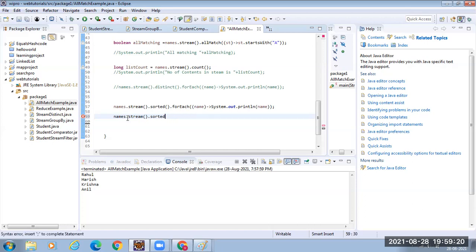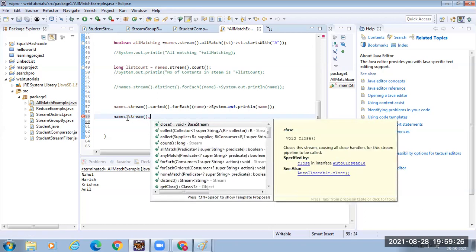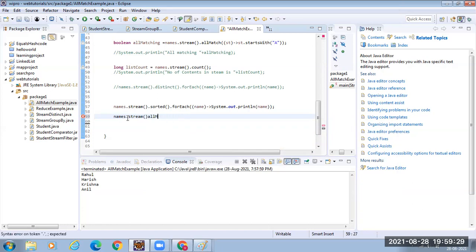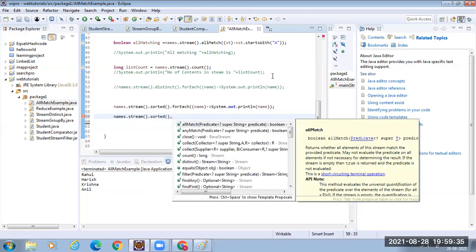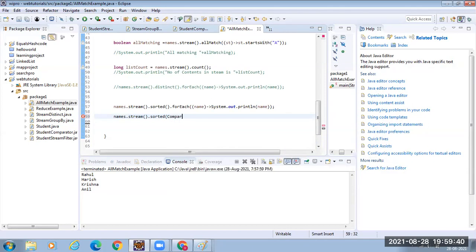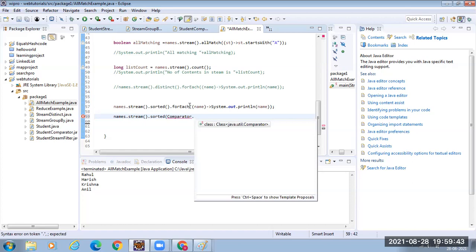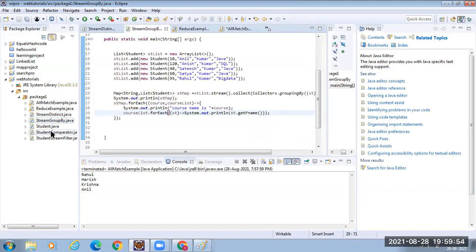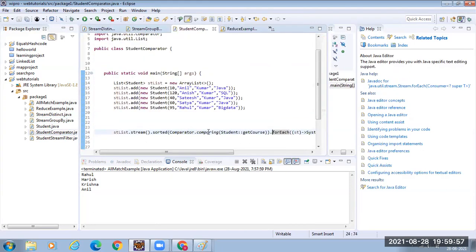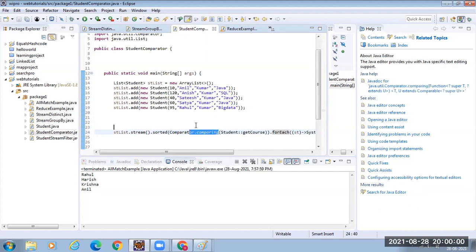One second. There is something called natural order also. Sorted. Let me see why this thing. Comparator dot, let's see, I think I have written somewhere. Okay, I don't know what is happening. Okay, we will see this example.